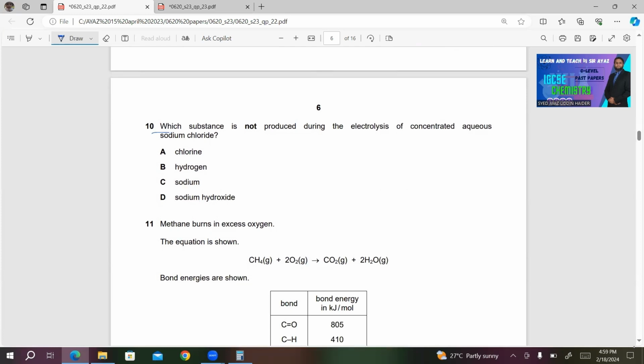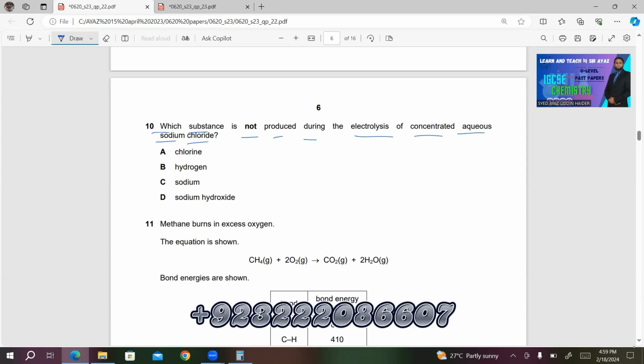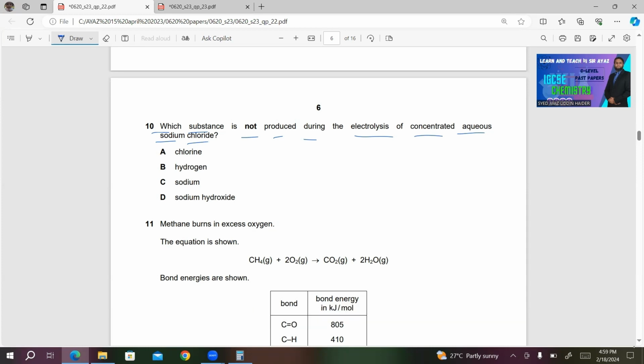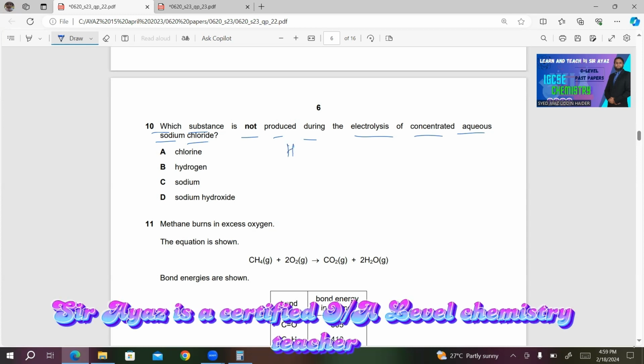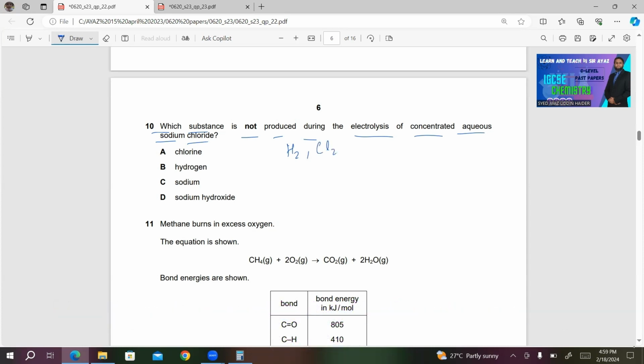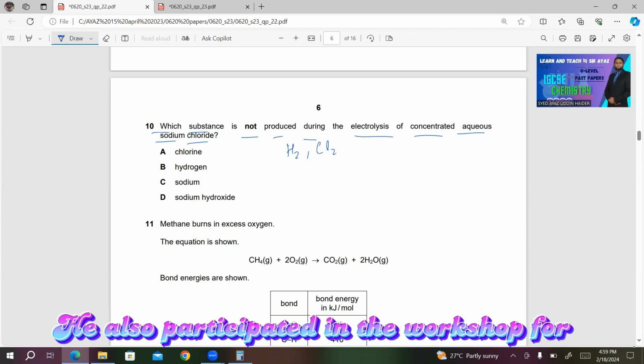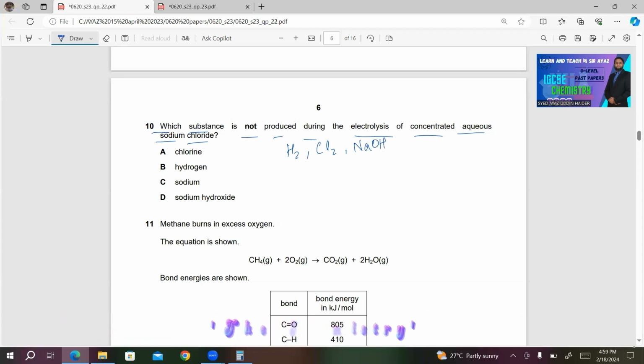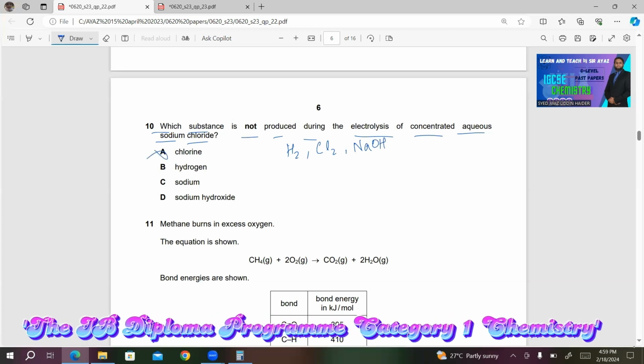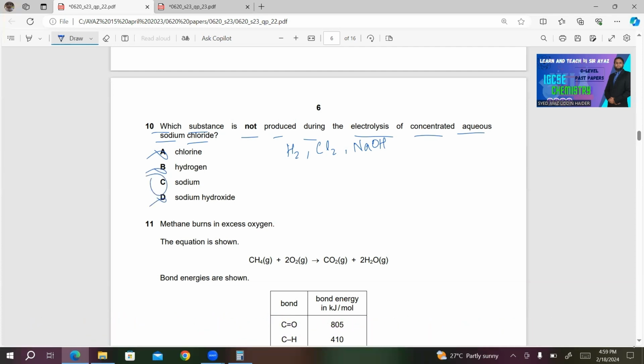Number 10. Which substance is not produced during the electrolysis of concentrated aqueous sodium chloride? When we go to the electrolysis of concentrated aqueous sodium chloride, what will we get? We will get hydrogen gas at the cathode. Concentrated solution means we will get chlorine gas at the anode, and in the solution we will be left with sodium ions and OH⁻ ions. So we will also get sodium hydroxide, which is NaOH. So A is incorrect, B is incorrect, C is incorrect. D will be the right answer for this question.